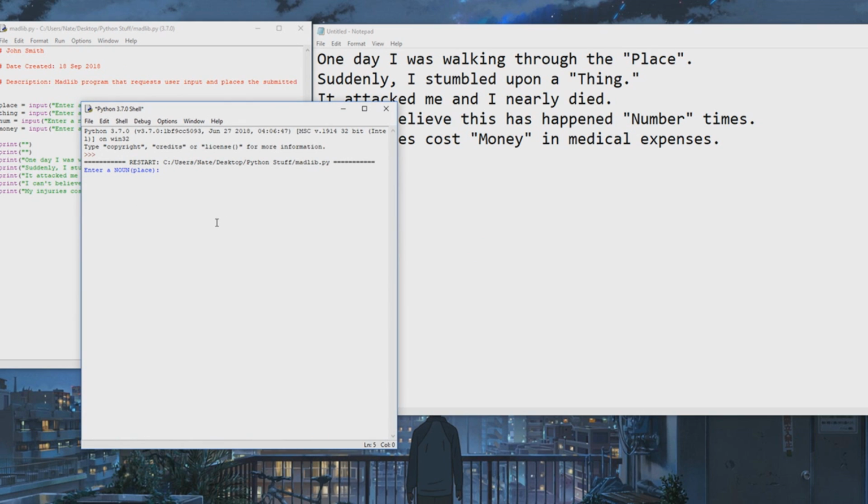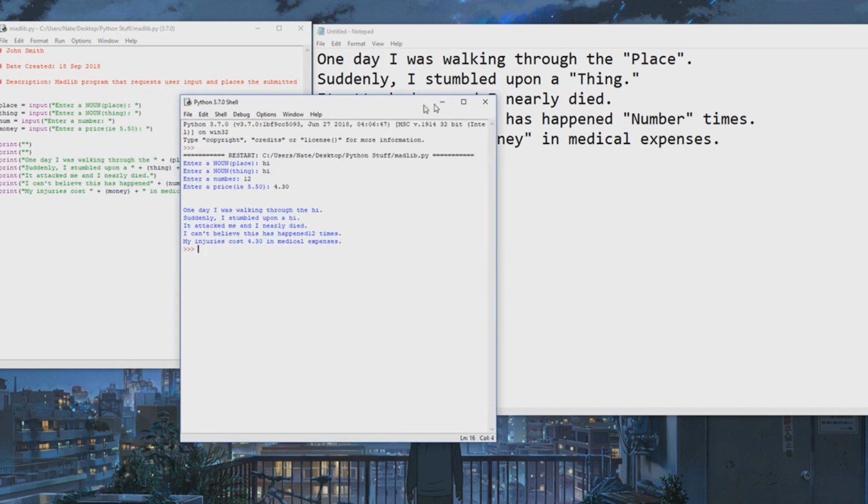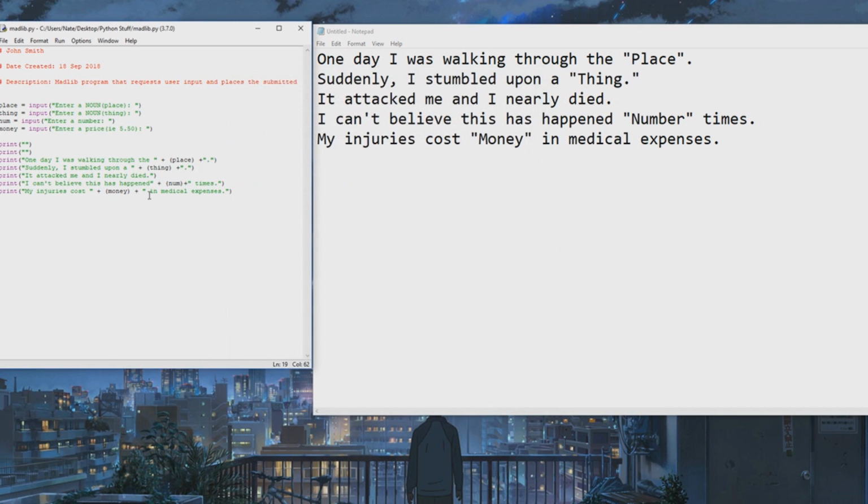I'm just going to put in random things for the high, 12, 430. Alright, one day I was walking through the high, suddenly I stumbled upon a high, it attacked me, and I nearly died. Can't believe this has happened 12 times, so I forgot a space. My injuries cost 430 in medical expenses. Alright, so first I'm going to fix this space, and then I'm going to discuss some things that are wrong with this. So that's where I needed the space.